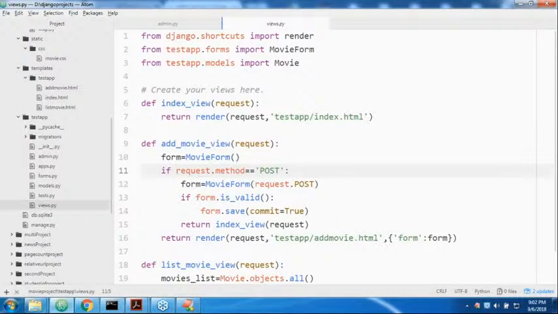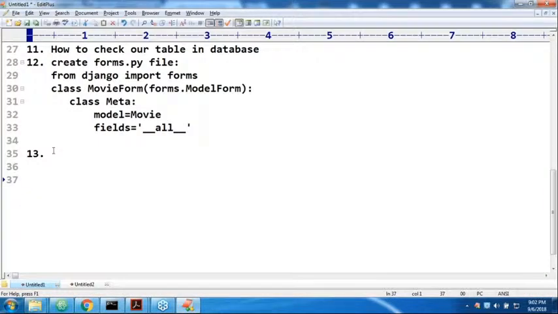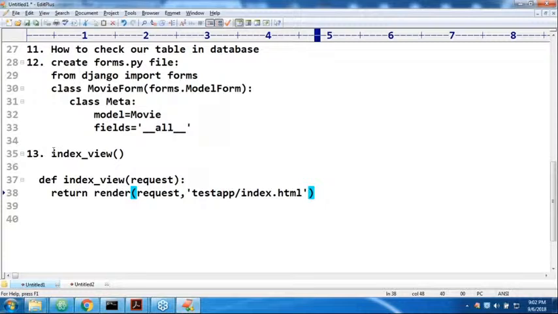Return render. So for this, what is the URL pattern I defined? Simply the dollar pattern, which means if you send the request, it automatically goes to the end user. So that's all. What is the view function I took for the home page itself? This is the code I wrote, sir. Home page view, or index_view function. Now, sir, just take a bit of special care. Now let me go to index.html.